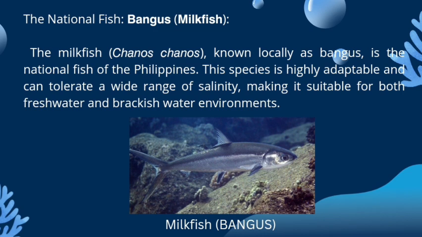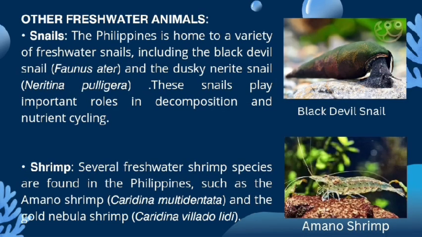This species is highly adaptable and can tolerate a wide range of salinity, making it suitable for both freshwater and brackish water environments. We also have other freshwater animal examples. First is our snails. The Philippines is home to a variety of freshwater snails, including the black devil snail, Faunus ater, and the dusky nerite snail, Neritina pulligera. These snails play important roles in decomposition and nutrient cycling.